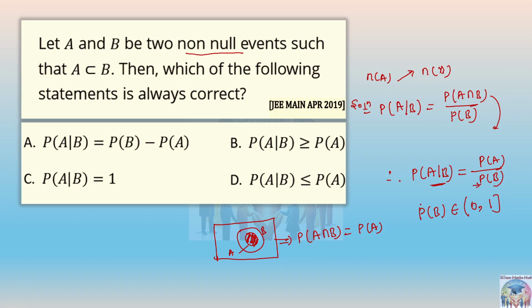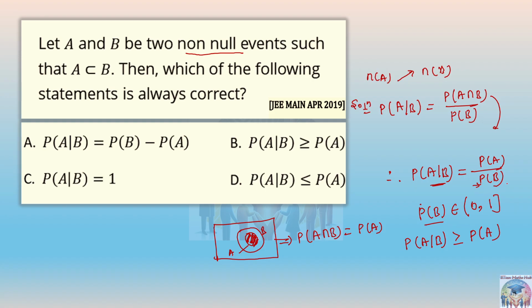Sorry, they are already saying non-null events. So 0 is not possible. Probability of the non-null event cannot be 0 because there should be at least one element there, and that will give you the probability of event B. Okay, so if probability of B is lying between 0 to 1, can we say that probability of A by B will be actually nothing but greater than probability of A only?